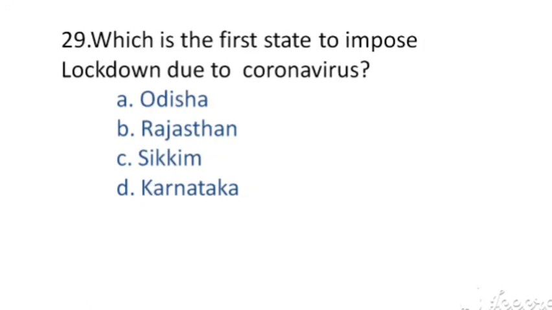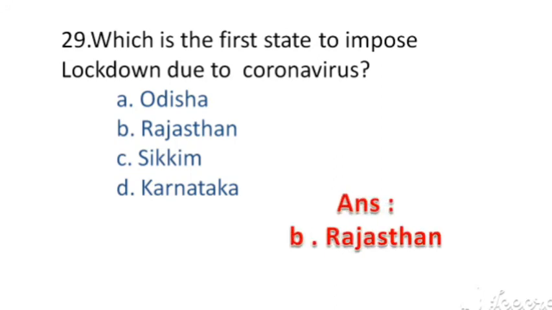Which is the first state to impose lockdown due to coronavirus? The options are A. Odisha, B. Rajasthan, C. Sikkim, D. Karnataka. The right answer, option B. Rajasthan.